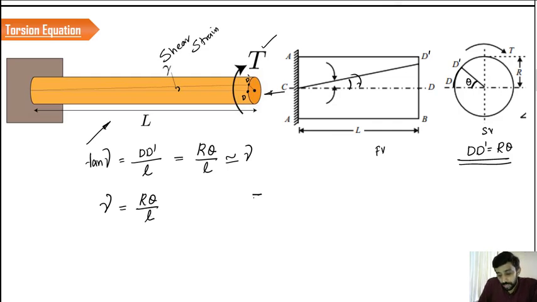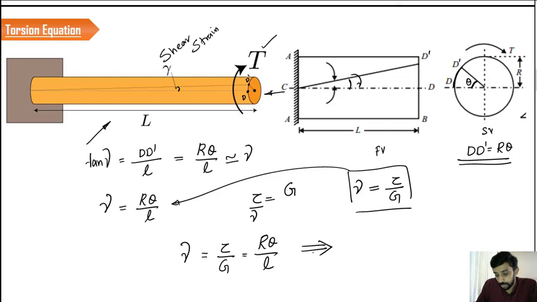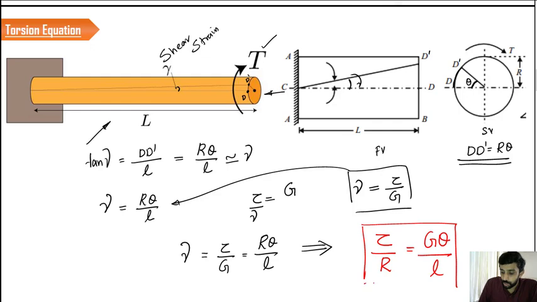Based upon Hooke's law, shear stress by shear strain is equal to G, so shear strain is equal to tau by G. If you substitute this over here, we can rewrite this equation as tau by G is equal to r theta by L. Upon rearranging, we can conclude that tau by r is equal to G theta by L. This is the first part of the torsion equation, which consists of the shear stress, radius, modulus of rigidity, angle of twist theta, and L, the length of the shaft.